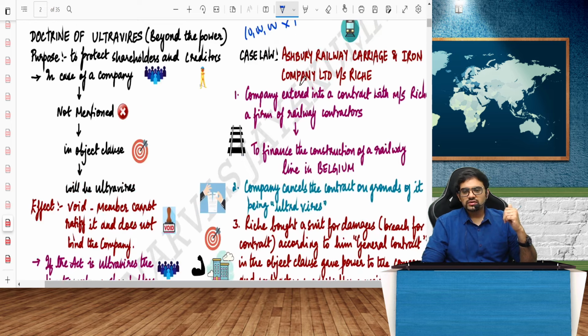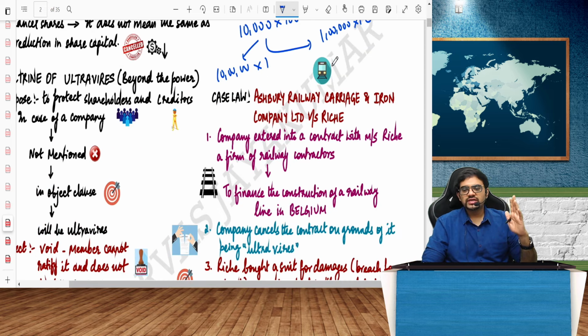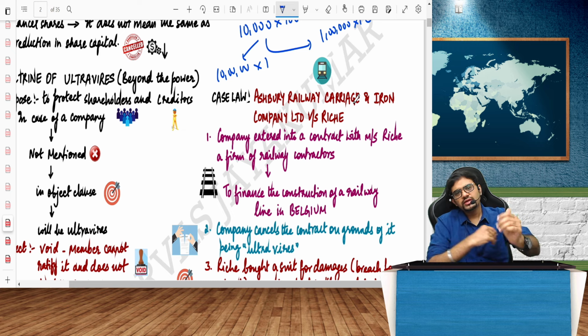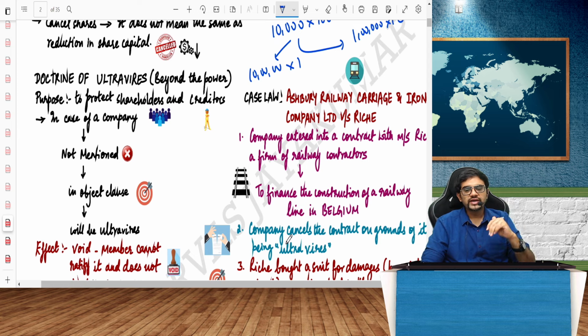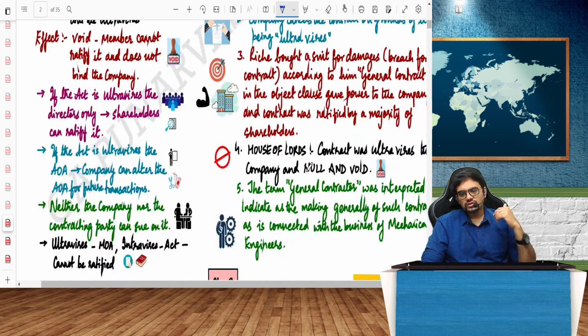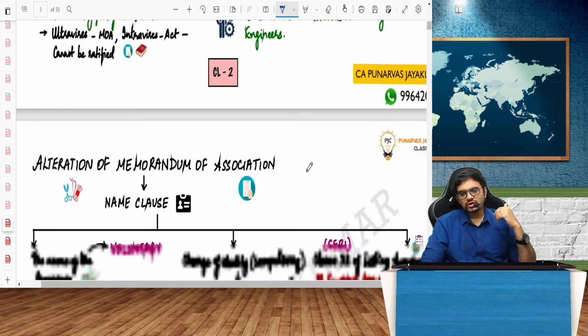So basically, there was one case law that you have to remember: Ashbury Railway Carriage Company and Iron Company, whereby in this case, where the doctrine of ultra vires had happened, it was not mentioned in the MOA. So ultimately, they said that the outsiders will be liable. So in this particular case, outsiders will be liable. It will always protect the shareholders and creditors. Slowly, this rule was overturned by one more rule called doctrine of constructive notice. Doctrine of constructive notice is one more thing that came. Third one is doctrine of indoor management. Constructive notice means what? Very simple.